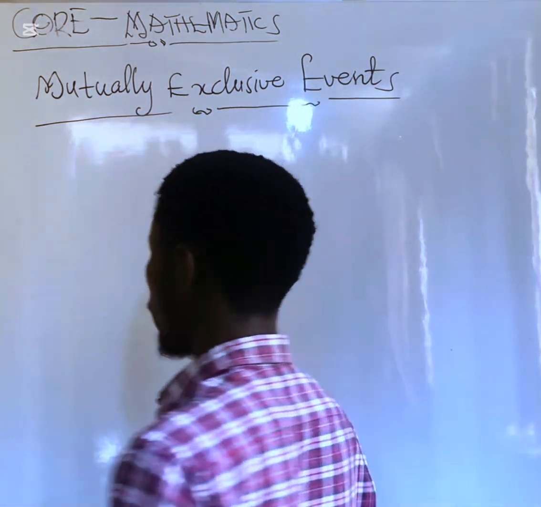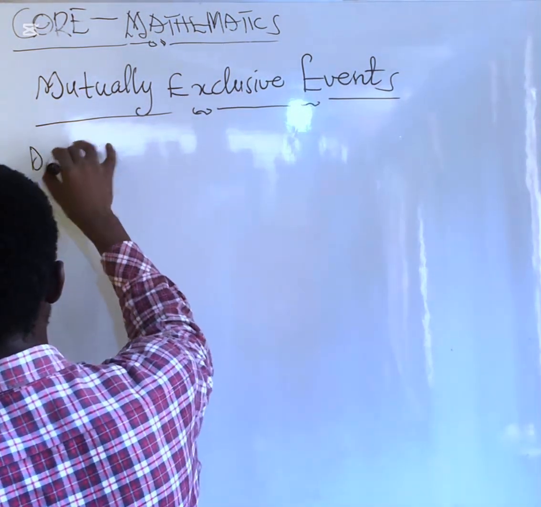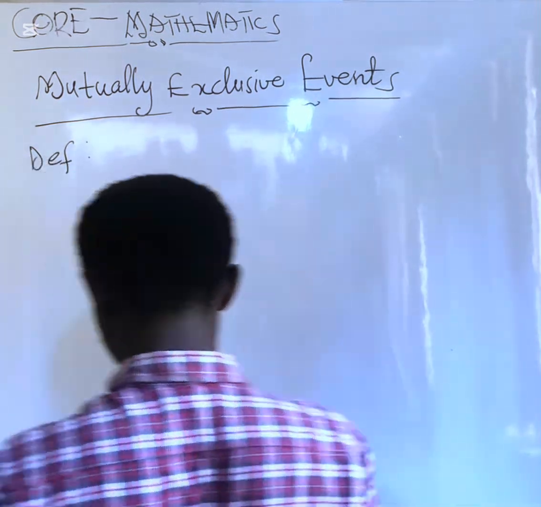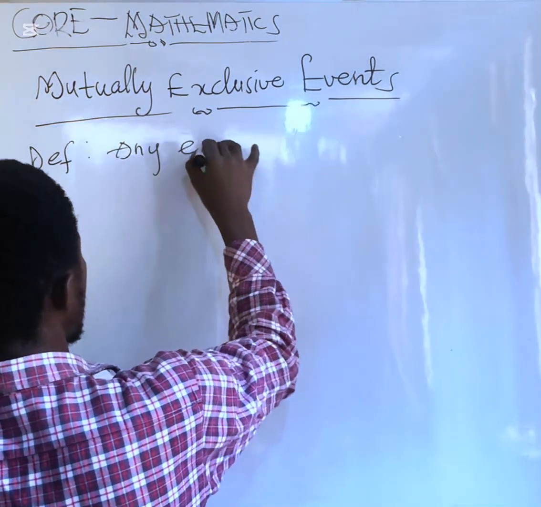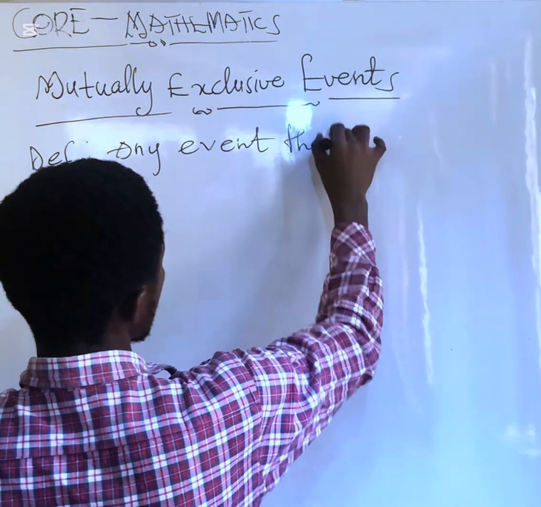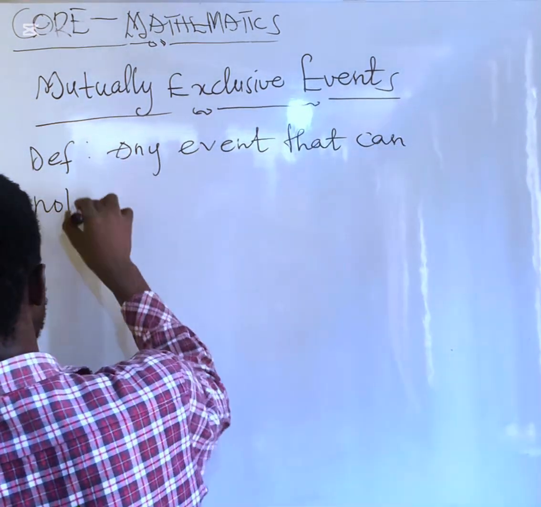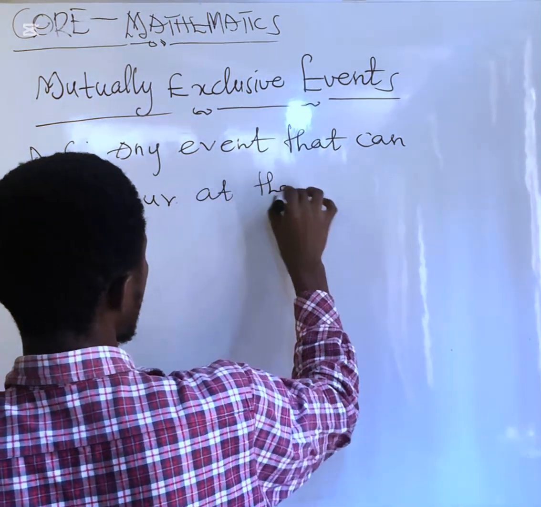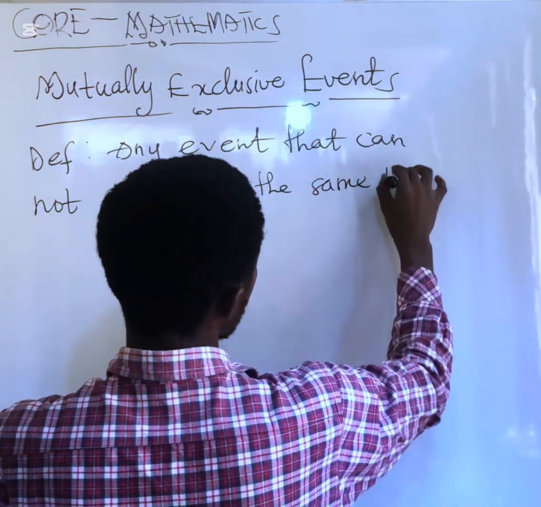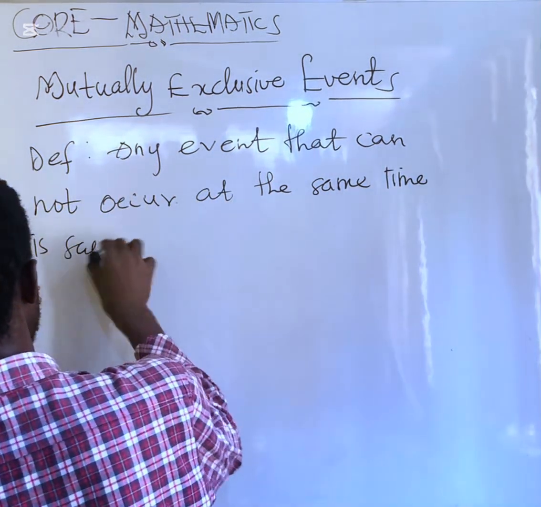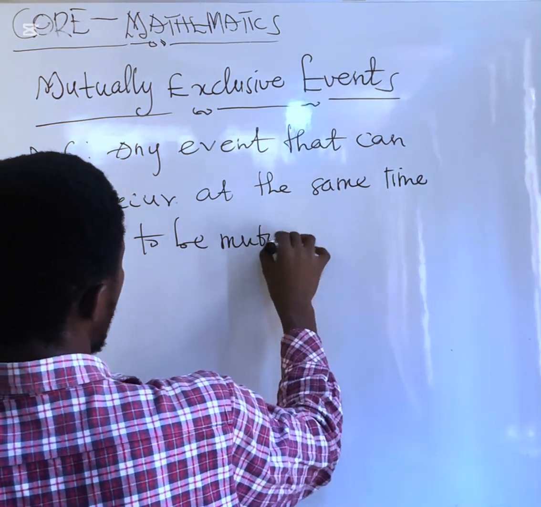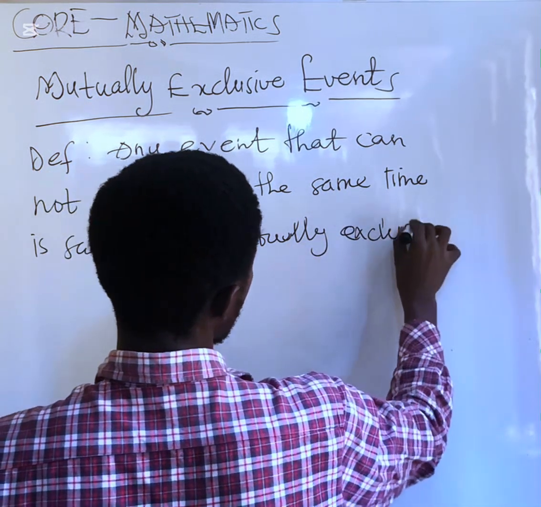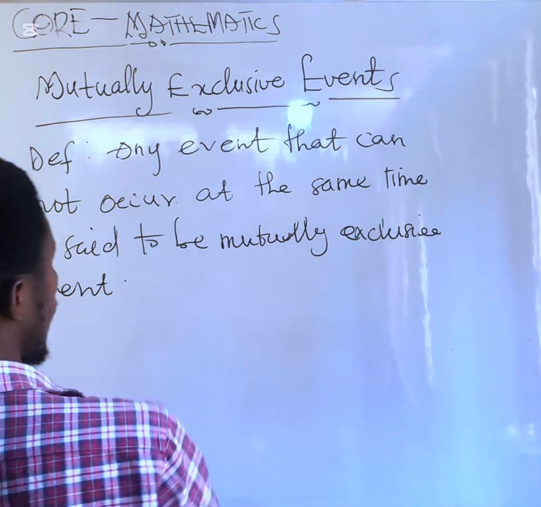So let's have the definition here. Is that okay?